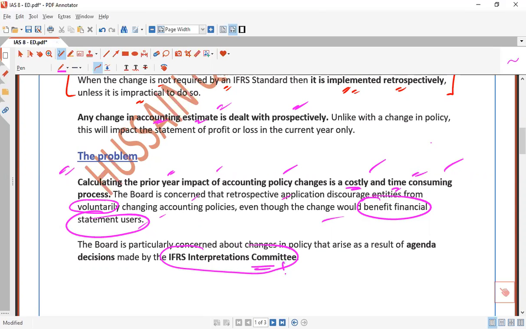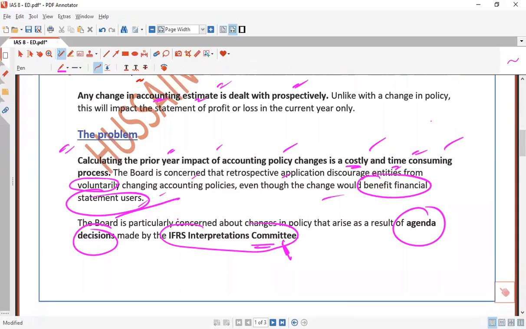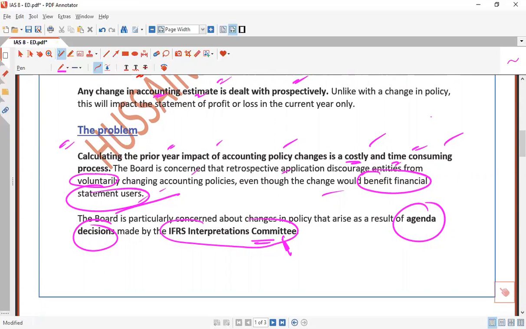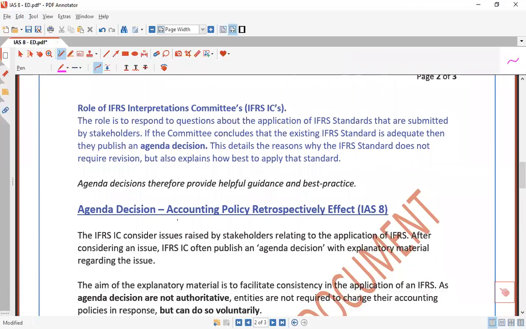Then the IFRS committee issued an agenda decision. And then, based on that agenda decision, the board published a document called an exposure draft. Let me clarify one more thing. Number one, what is the role of the IFRS Interpretation Committee? What is that role?